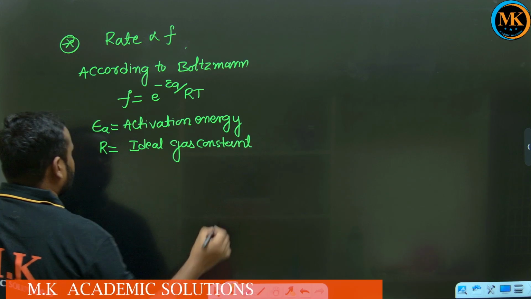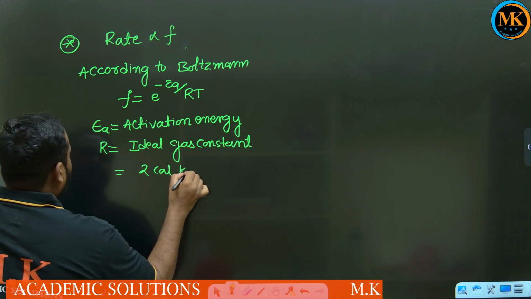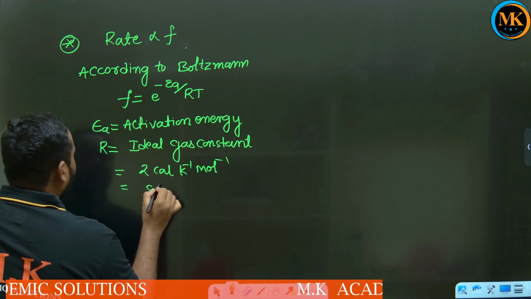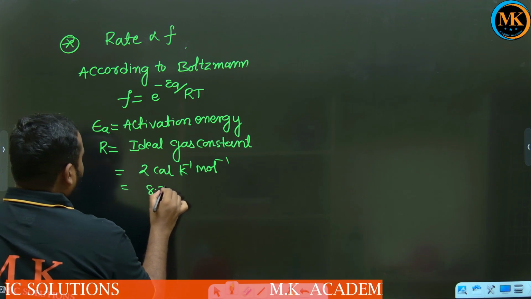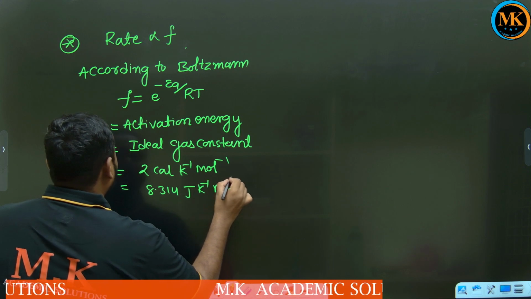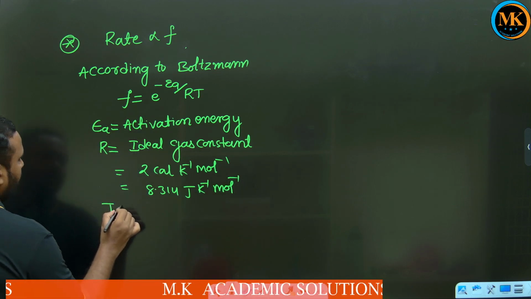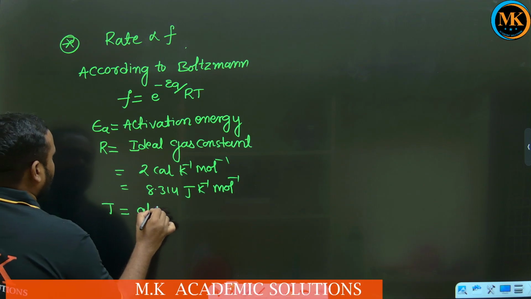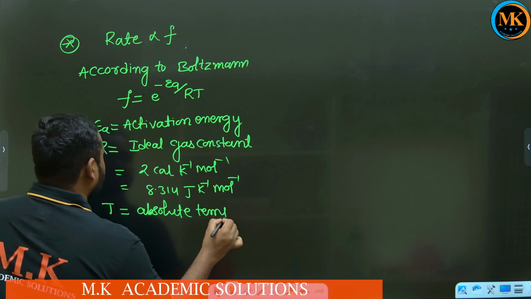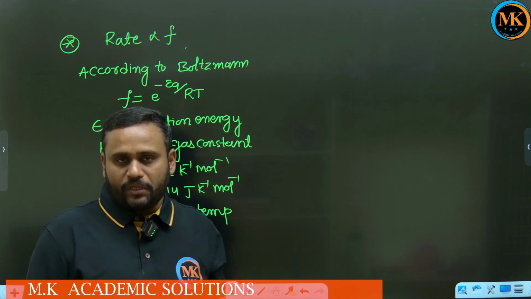The values of the ideal gas or universal gas constant are 2 calories per Kelvin per mole, or 8.314 joules per Kelvin per mole. And T is the absolute temperature. The temperature scale we need to take is Kelvin.